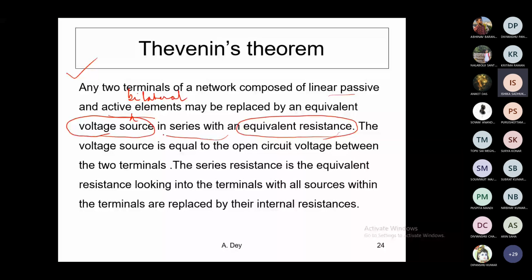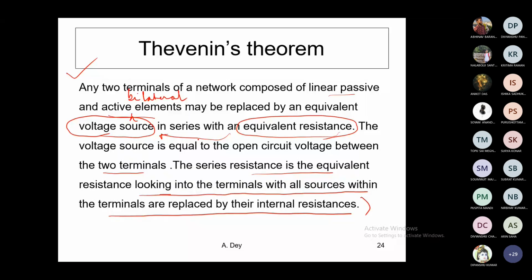Okay. The voltage source is equal to the open circuit voltage between those two terminals, and the series resistance is the equivalent resistance looking into the terminal with all the sources within the network replaced by their internal resistances. This is very important, and it will be more clear when we solve the circuit part by part. Then it will be clearer. Possibly we were not able to show this during the lab classes. Just by redrawing it, it will be more clear.